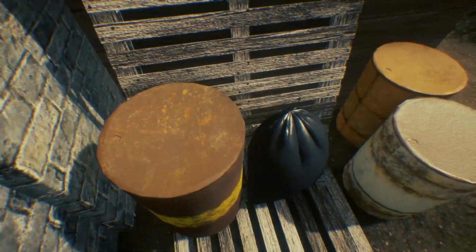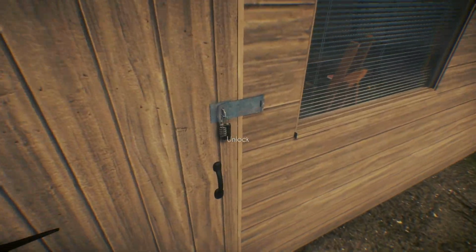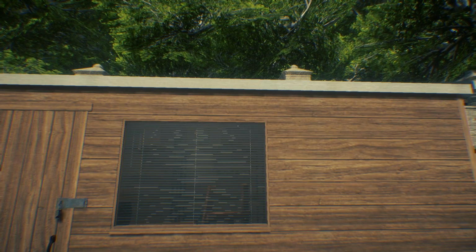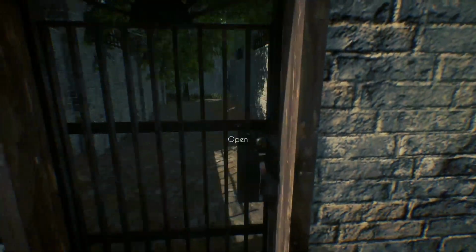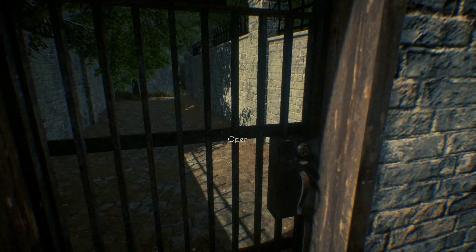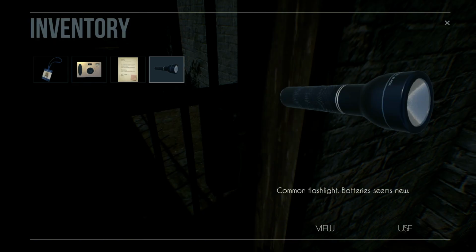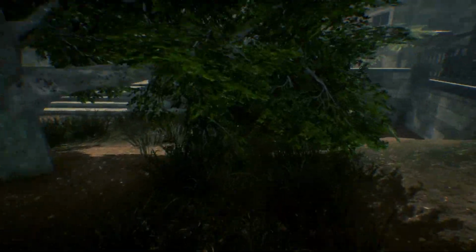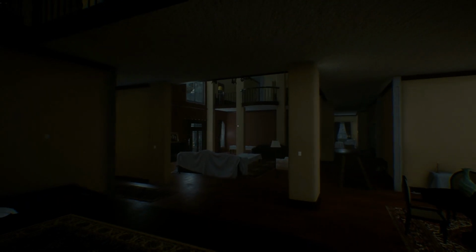On the backside of the house, I noticed a shed with a lock on it. It's locked. A code. So, okay, I can't do anything with that. That kind of sucks. Continuing on, I find another locked door leading away from the mansion. It's locked. Nope, I don't have a key for that. Okay, so there's a gate there that has a pathway that I can't go down. Done with the outside, I head into the house.